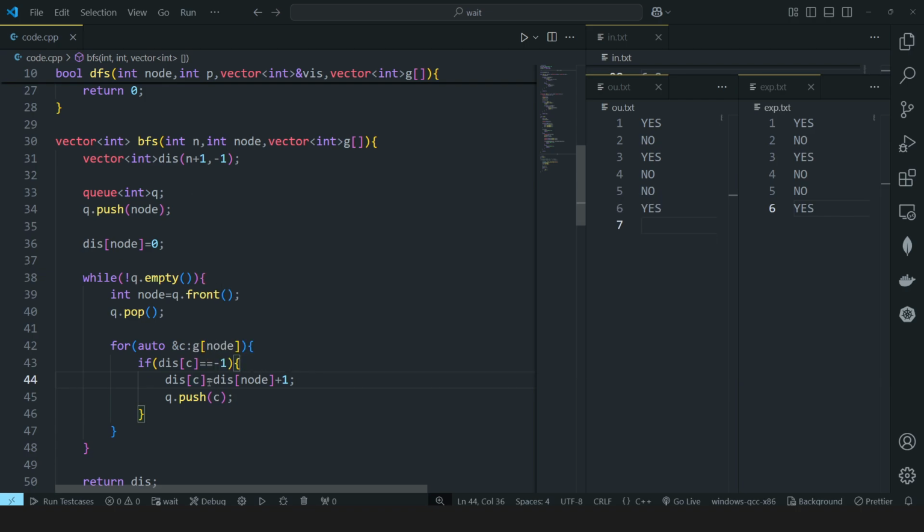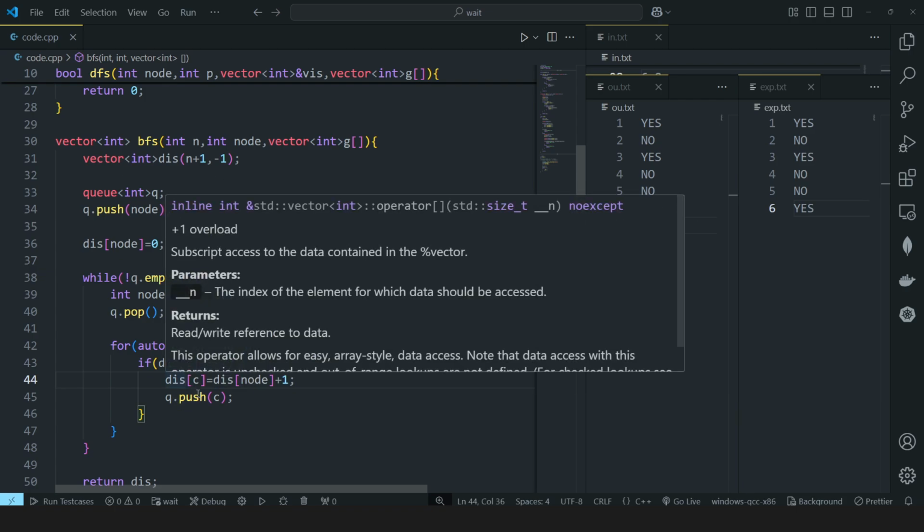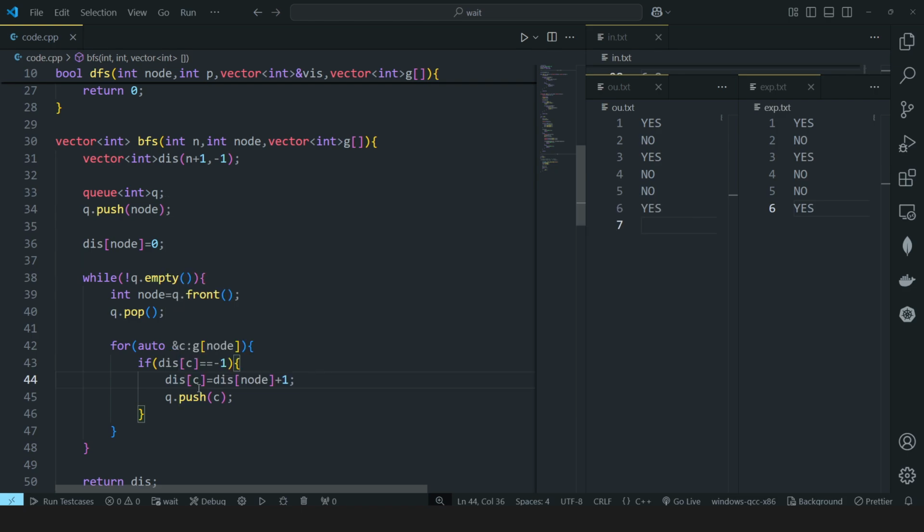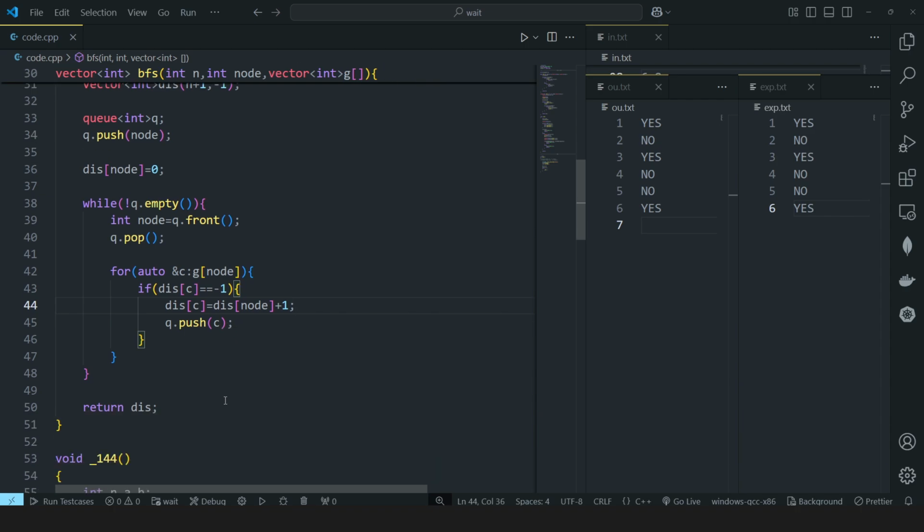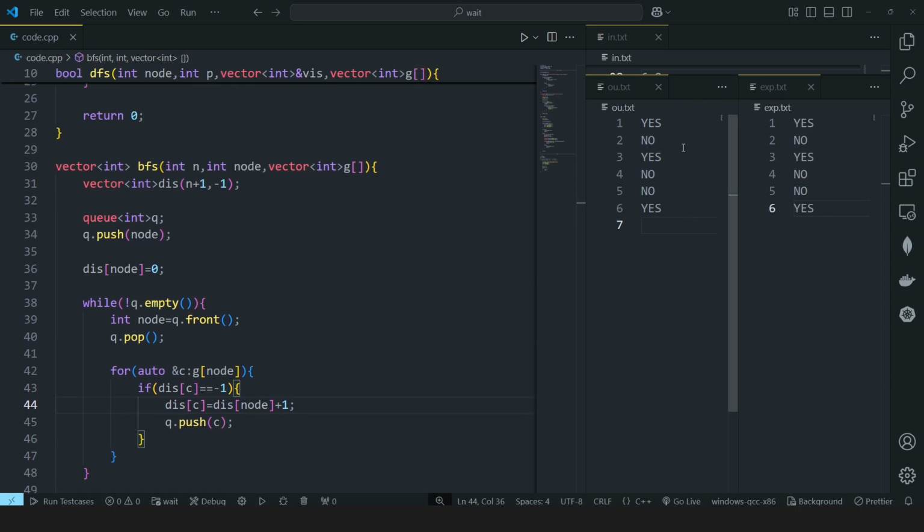So that's why we are just checking if the distance c, that is the value stored in this vector for the child, is -1 or not. If it is -1, then it is getting visited for the first time. Then we are setting the distances like this, that is distance of this child is equal to whatever distance it took us to reach the node plus 1, because for every edge we are considering just 1 unit of time, and then we are simply pushing it to the queue. So yeah, I think now we are getting the correct outputs.